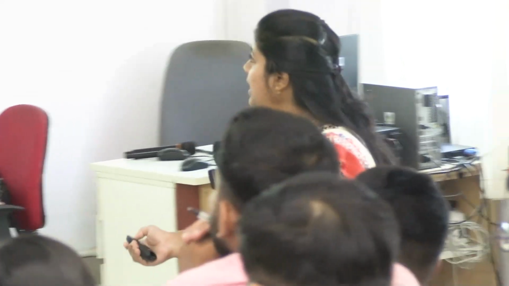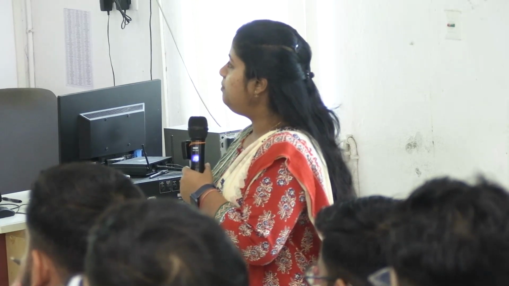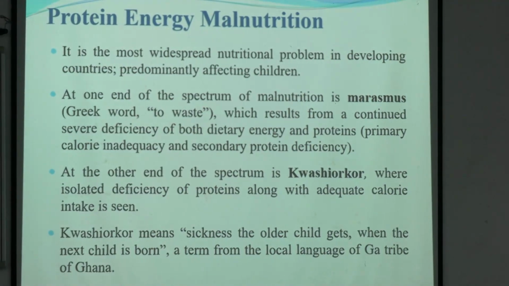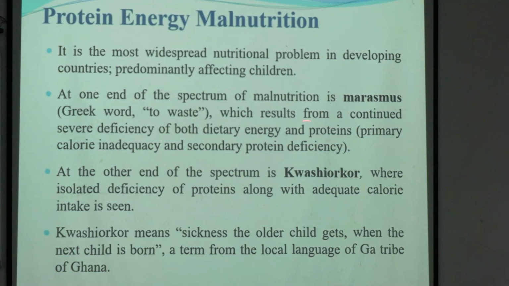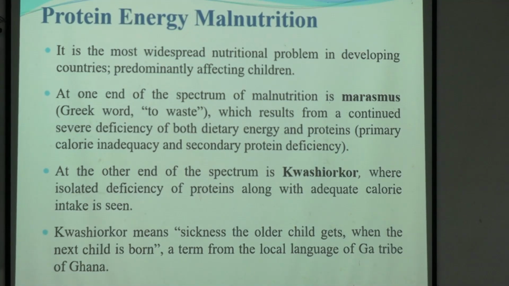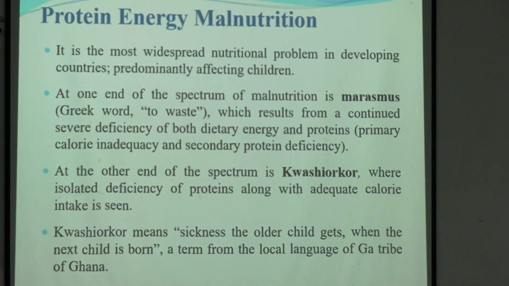From the term itself, we can say there is protein deficit. Protein energy malnutrition. In both the cases, what are the cases? Marasmus and kwashiorkor. Both the cases, protein is deficit. So what is the difference? In case of marasmus, it is a whole spectrum of malnutrition where there is deficiency of both energy and proteins. Not only proteins. In case of marasmus, the whole calorific deficit is there and also protein deficit is there.